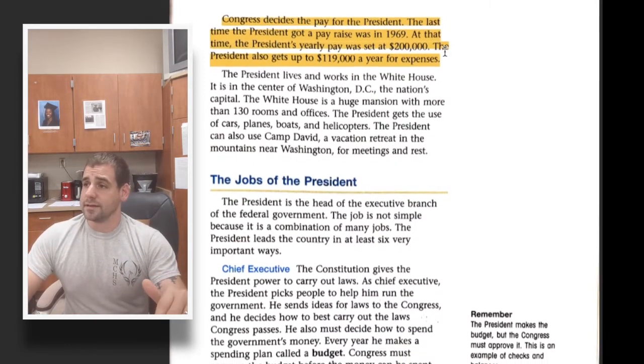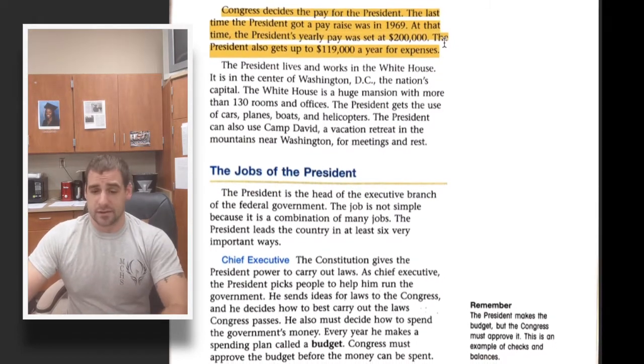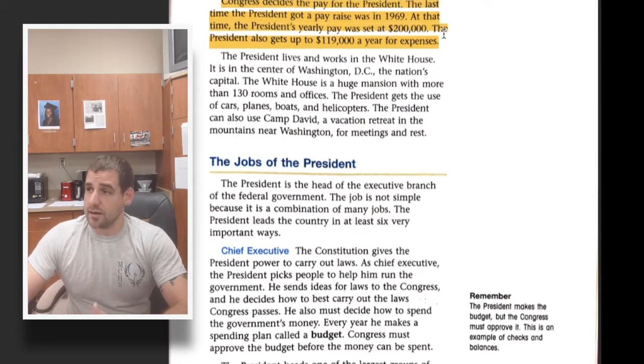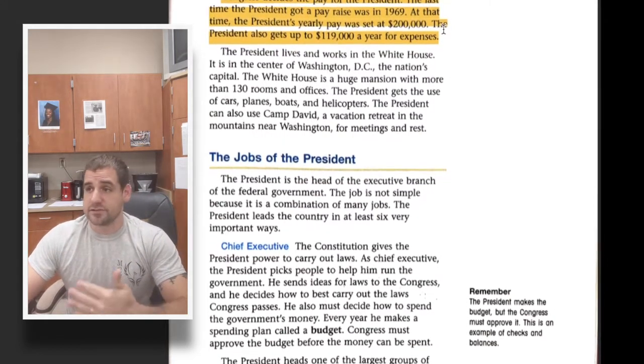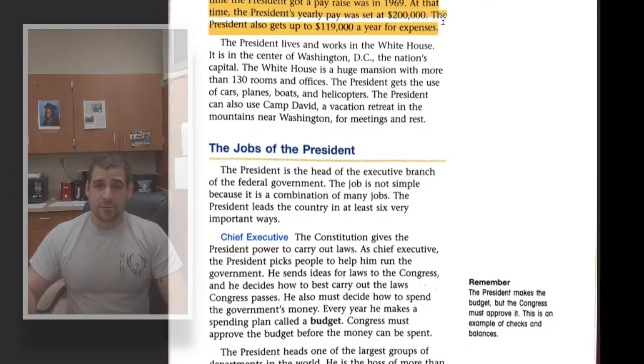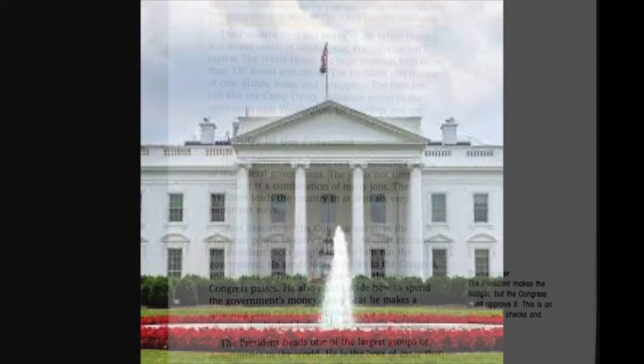So one thing to consider when you're thinking about how much the president makes is to think about all the other perks he gets. He gets to live in the White House. He's got 130 rooms. He's got a professional chef. He's got professional doctors. He doesn't have to pay for gas because he gets chauffeured everywhere. So it's not just the $400,000. There's many perks that come along with the job.